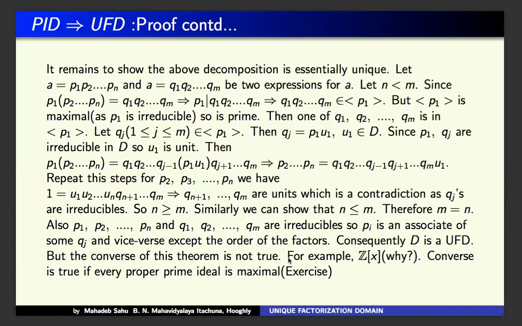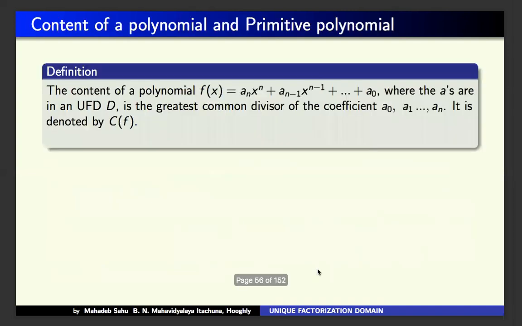The converse may be true under certain conditions. What is that condition? Every maximal ideal is prime, but if every prime ideal becomes maximal, then a UFD becomes a PID. I just left it as an exercise, and this exercise is given in Galen.